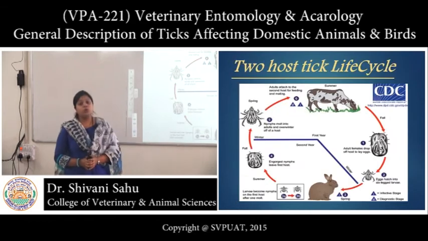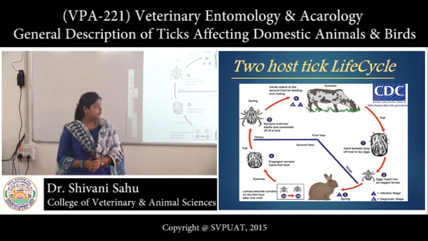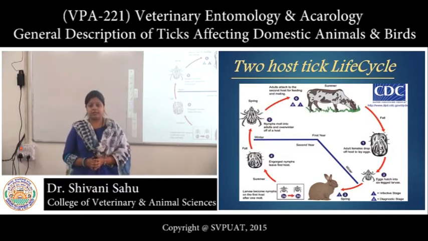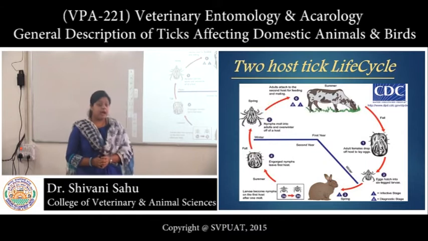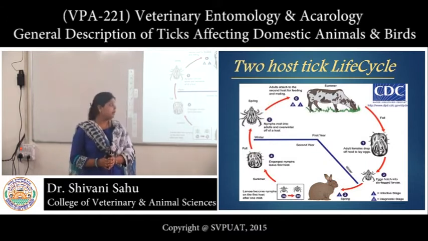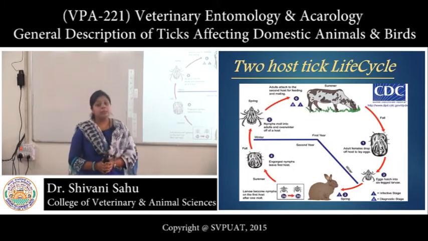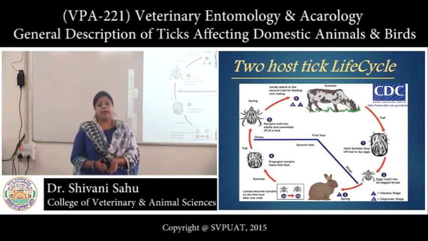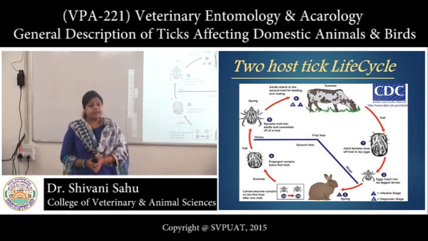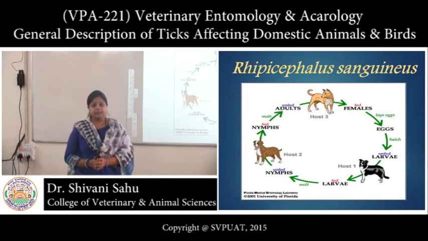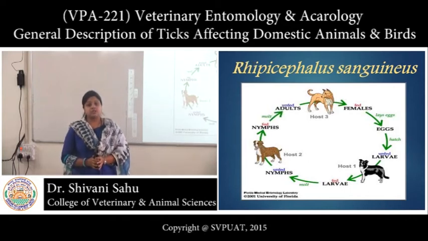Now, coming to the 2 host tick life cycle, here the 6-legged larvae, after hatching, seeks the host 1. After engorgement, it molts into nymph. This nymph drops to the ground and it molts into imago. Imago seeks the host 2. After engorgement, it molts into adult. Adults again fall on the ground, and if it is female, it lays eggs, and this is how the life cycle goes on.